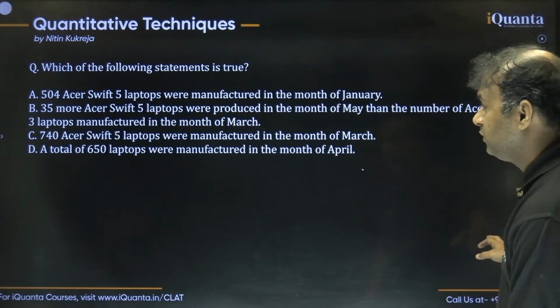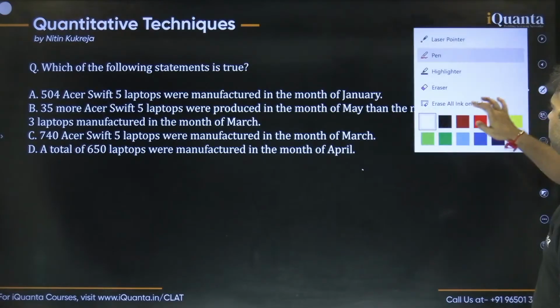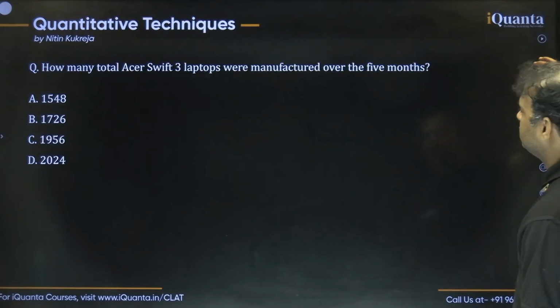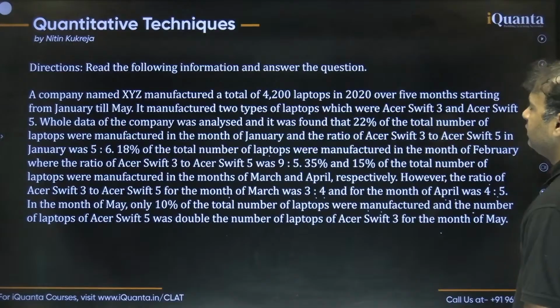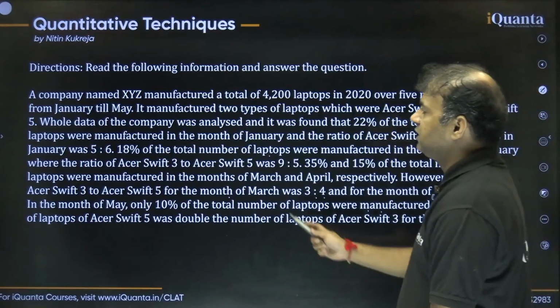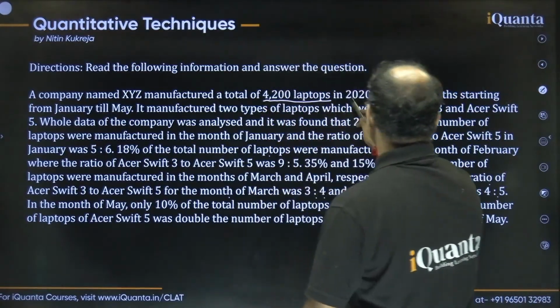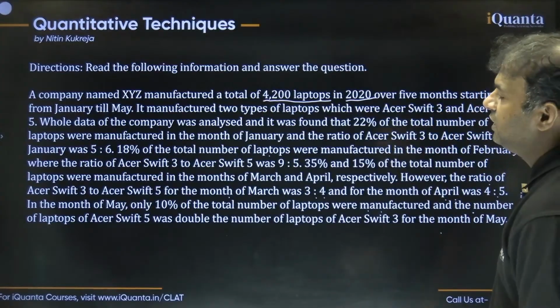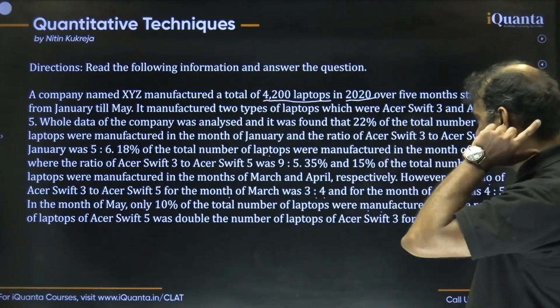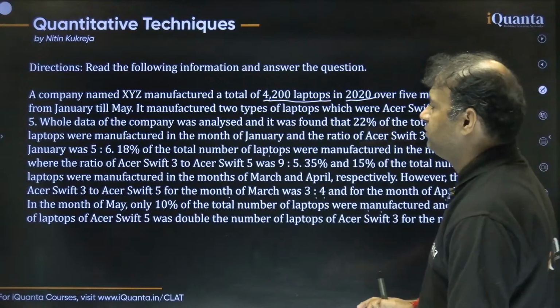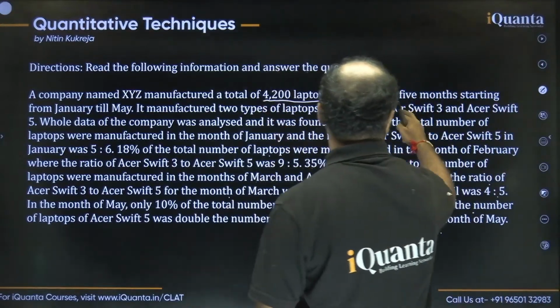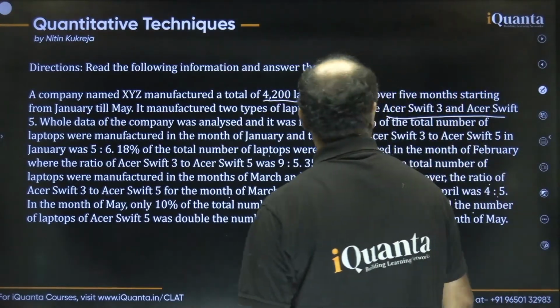So guys, first thing we need to do: we need to try to find the number of laptops of both the types manufactured in all these given months. So we have the data of the total 4,200 laptops in 2020 over the 5 months, starting from January to May, and we have two types of laptops, Acer Shift 3 and Acer Shift 5. We have to remember this.